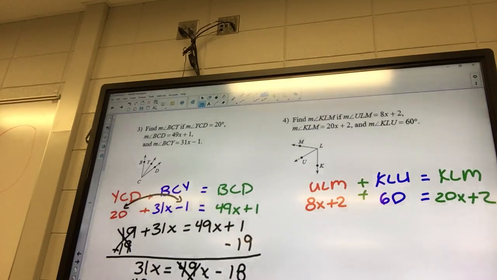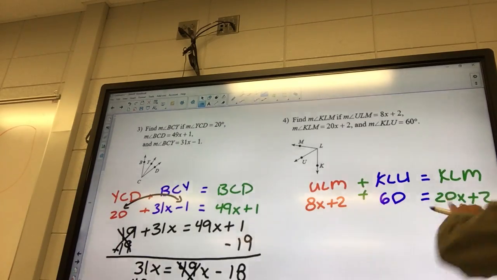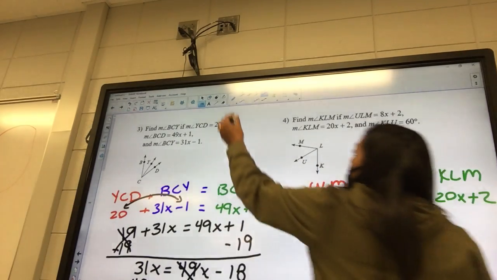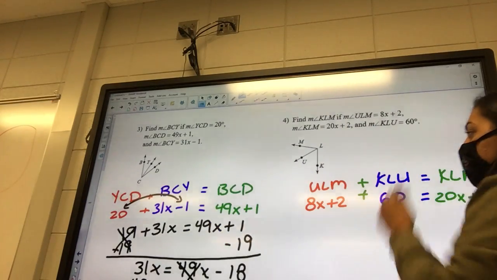Okay, 8x plus 2 plus 60 equals 20x plus 2. Are they same sides or opposite sides? I think same, but I'm not entirely sure. 8x plus 2 plus 60 equals 20x plus 2. Yeah, so they're opposite sides, okay? So what is my first step going to be? Combining like terms.